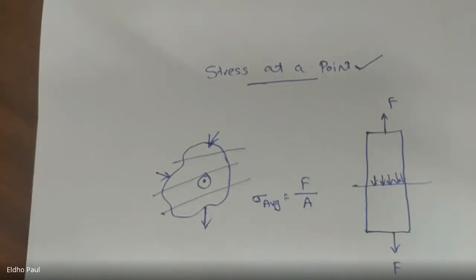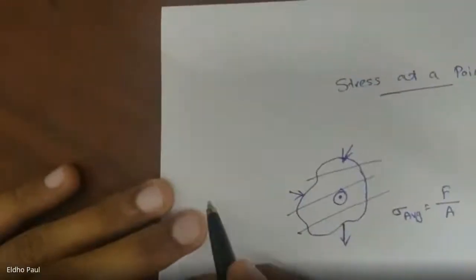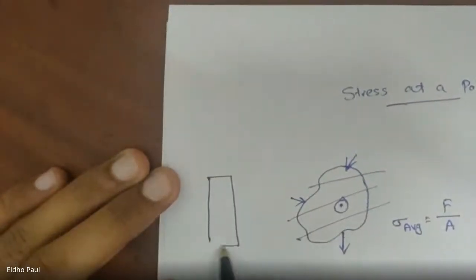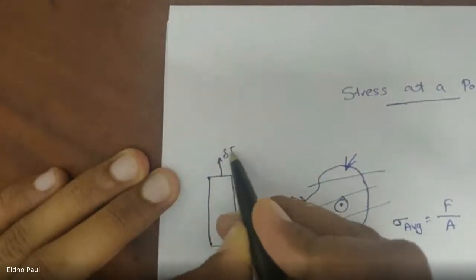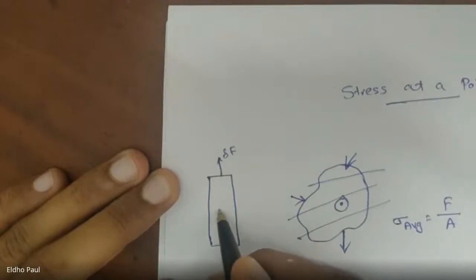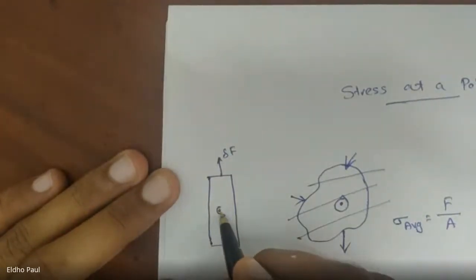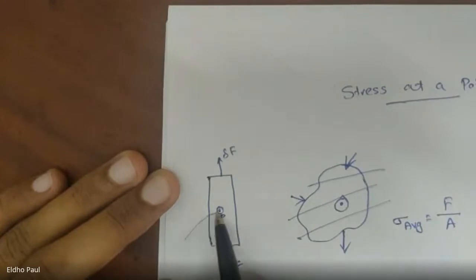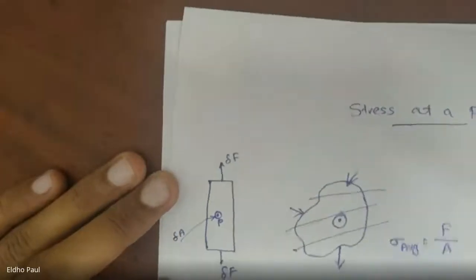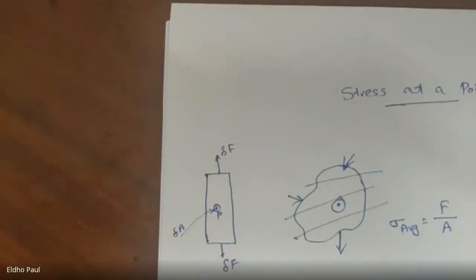In this case, if a bar is subjected to an external force, a very small amount of force ∂F, and if I take a point P here, the area of this point is very small, we can take that area as ∂A.